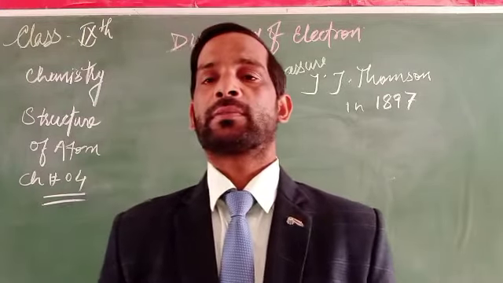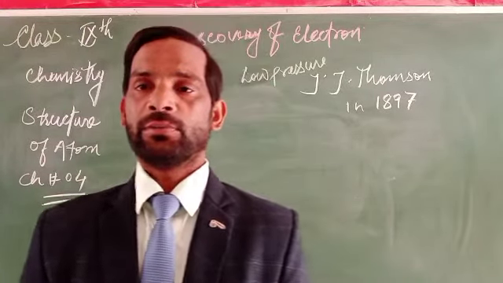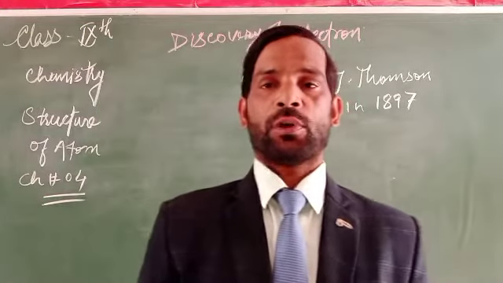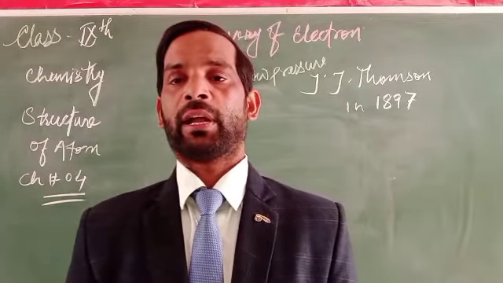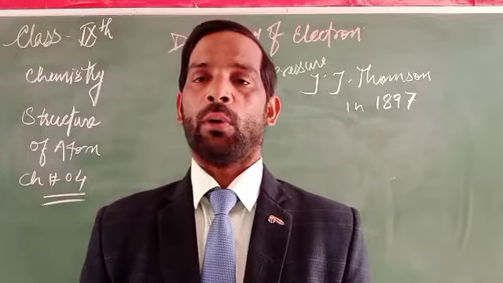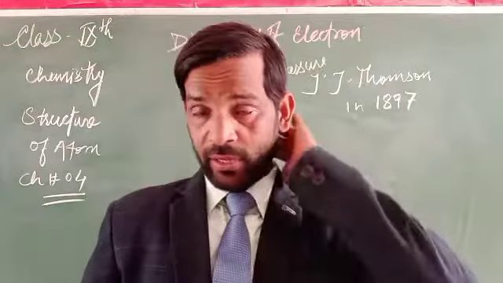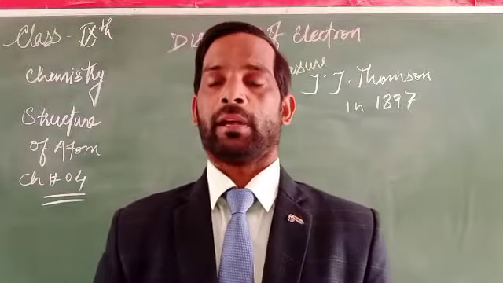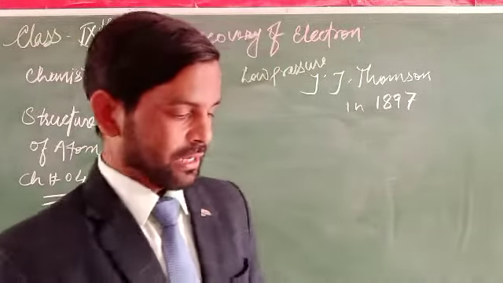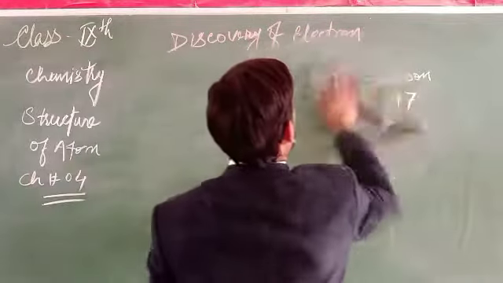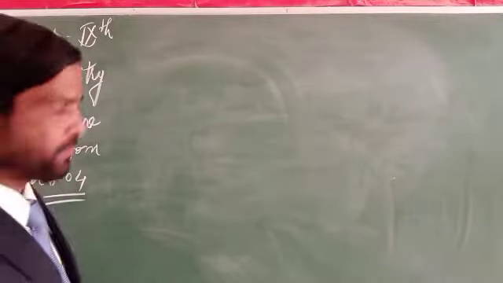These electrons can be found in all elements in the form of atoms, that is, as subatomic particles. So what are the characteristics of the electrons?